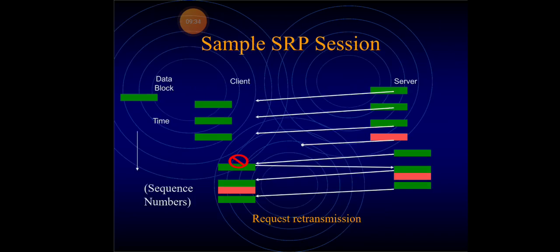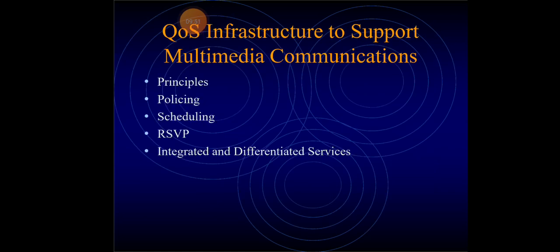This is the slide for a sample SRP session. We have a data block, and then we have a client and a server. The retransmission request goes from the client to the server. After that, we get the data.